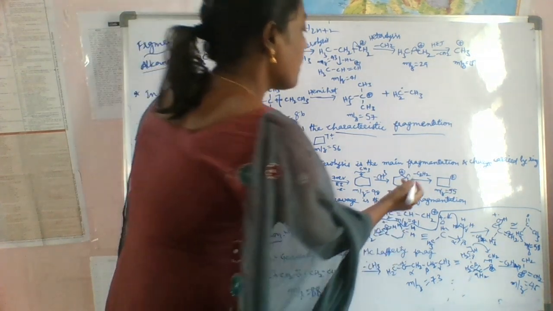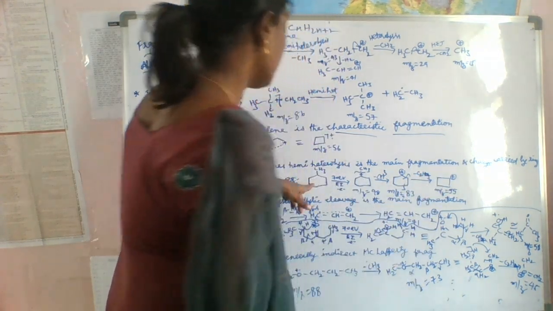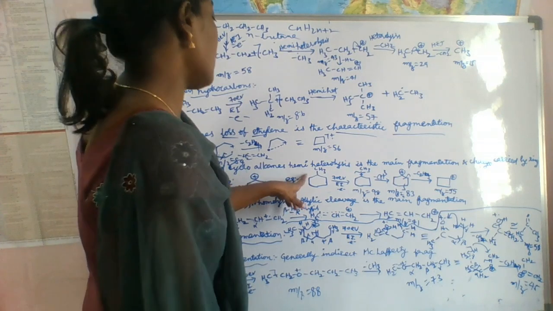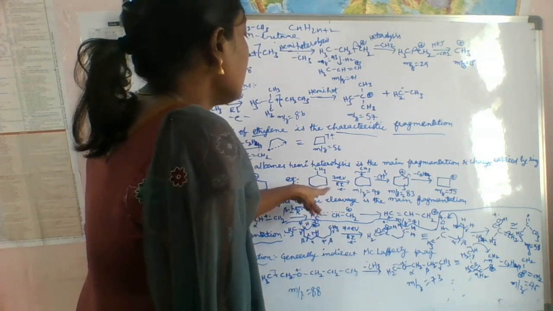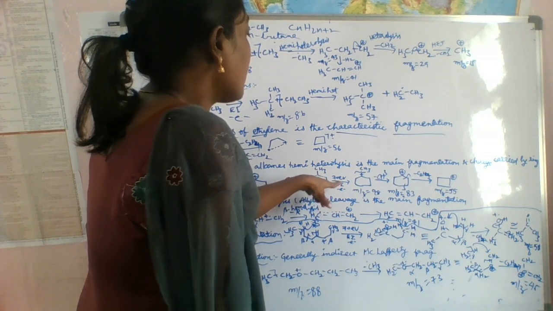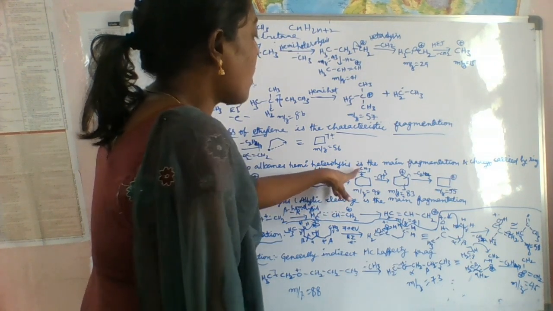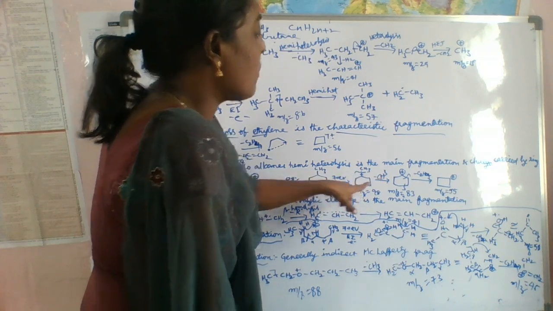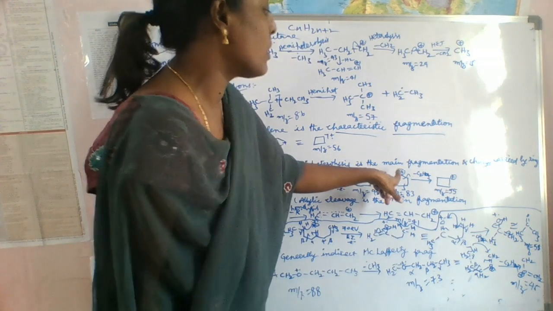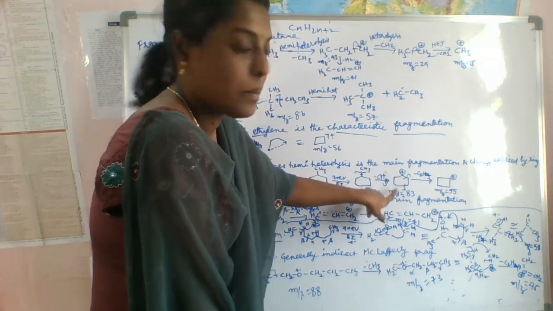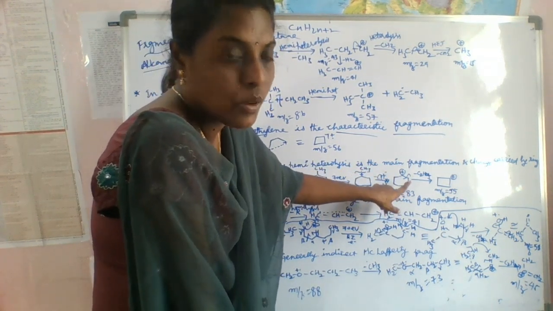So see here, what is this? Methyl cyclohexane. When we bombard it with a 70 electron volt beam by electron impact, it forms this one. If we eliminate a methyl radical, we get the positive charge.